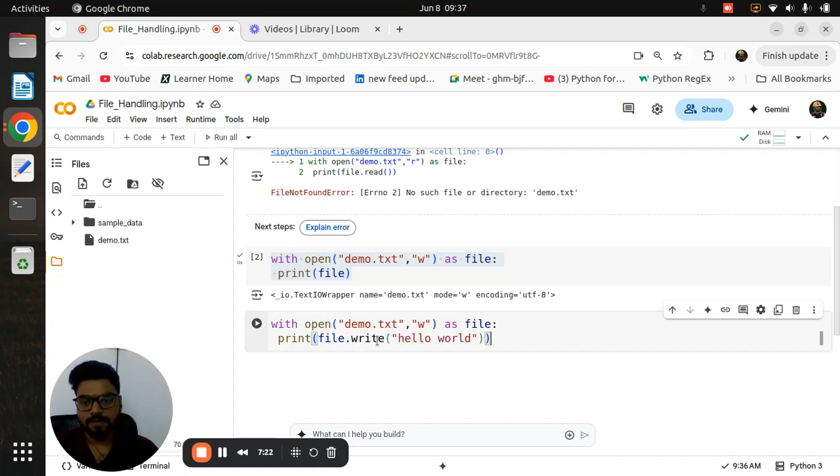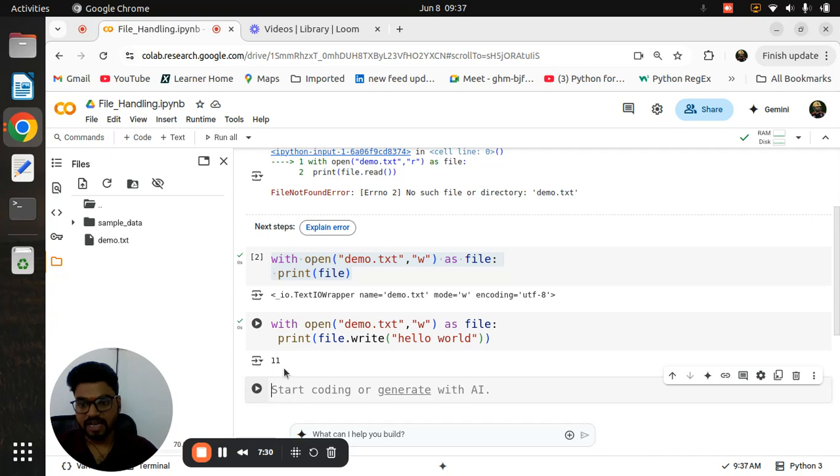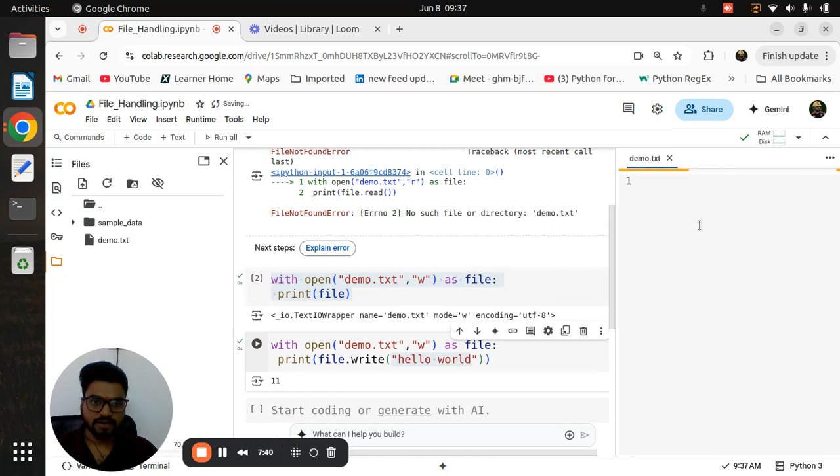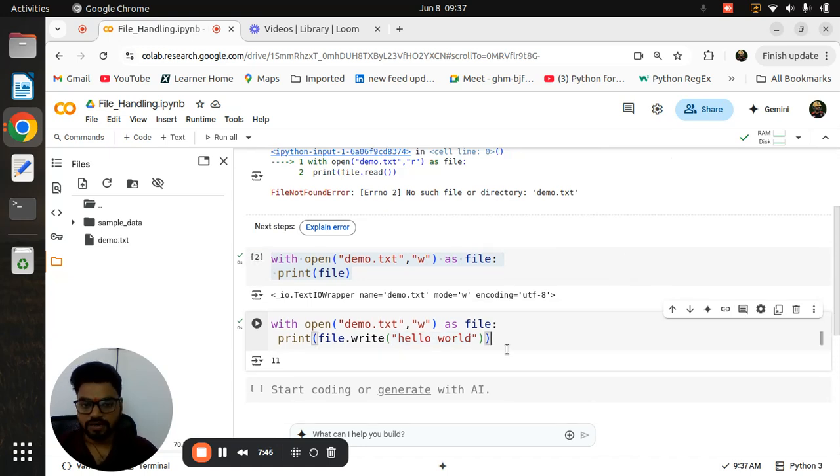Now I am using the write function, and inside write I have written something like hello world. Now if I run that file, see the 11. What is the 11? This is basically the length of your string. Now if you refresh this page and try to open that file, see the file contents are visible. That's why the read mode is very, very important in file handling.